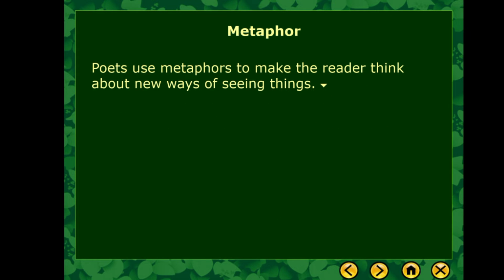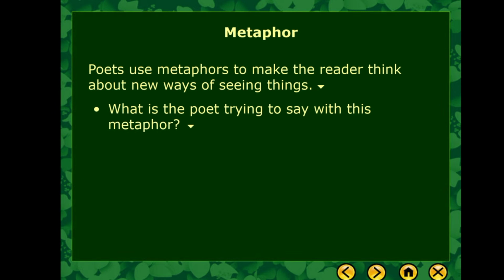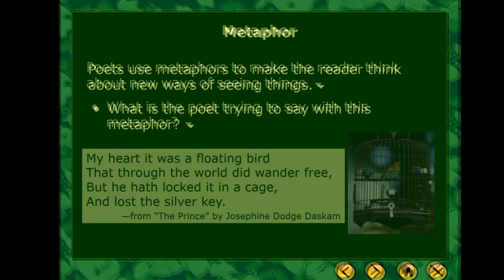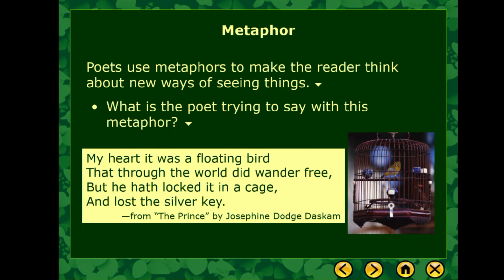Now, poets use metaphors to make the reader think about new ways of seeing things. What is the poet trying to say with this metaphor? My heart, it was a floating bird that through the world did wander free, but he has locked it in a cage and lost the silver key. It is from the Prince.